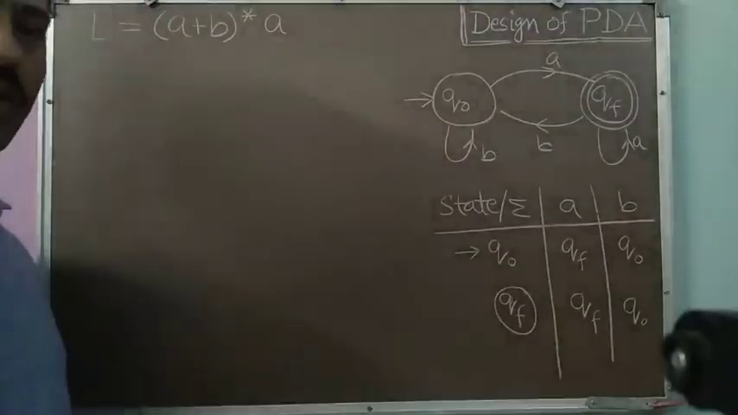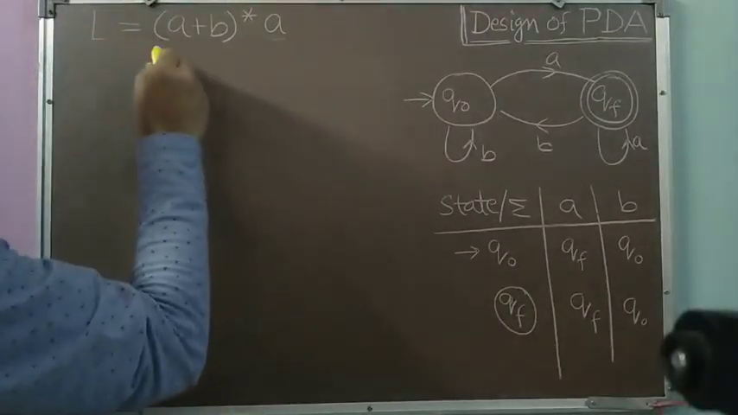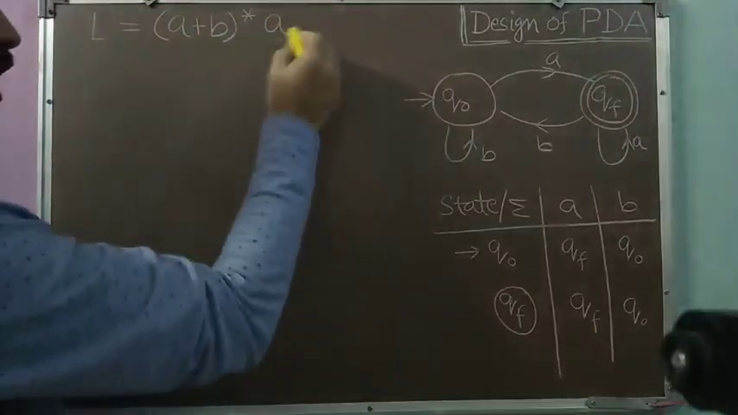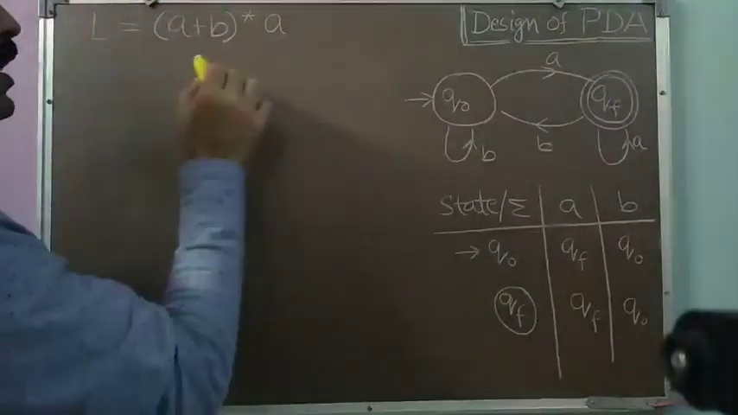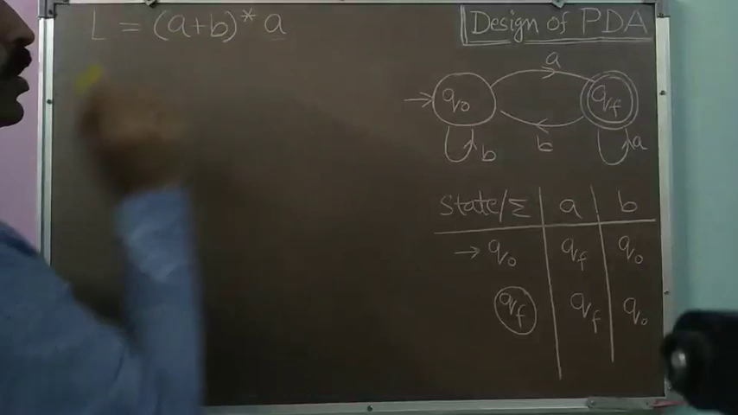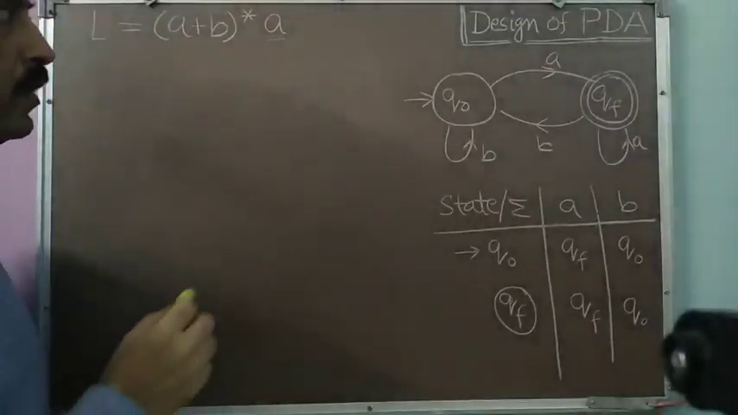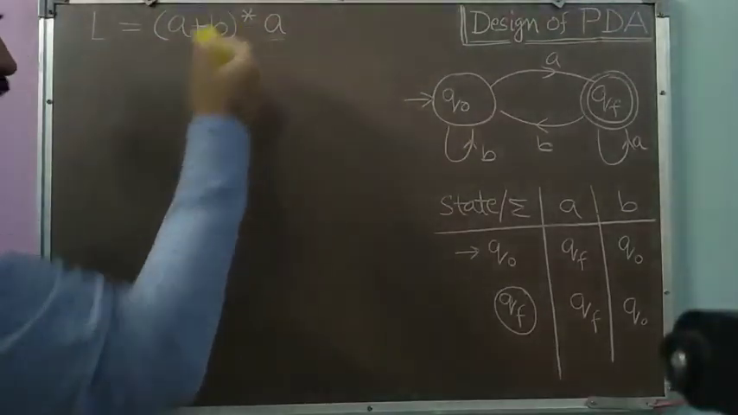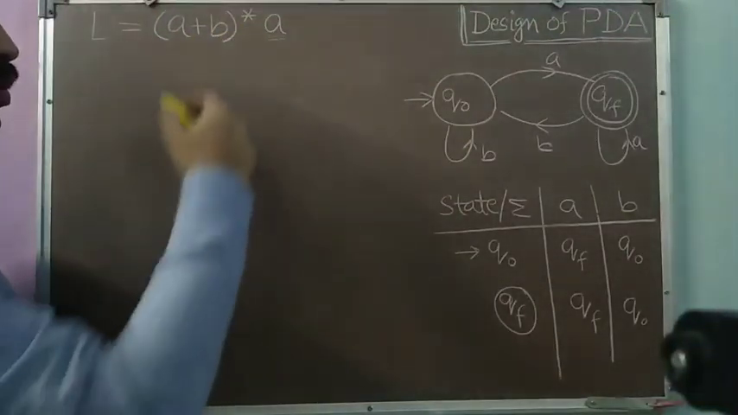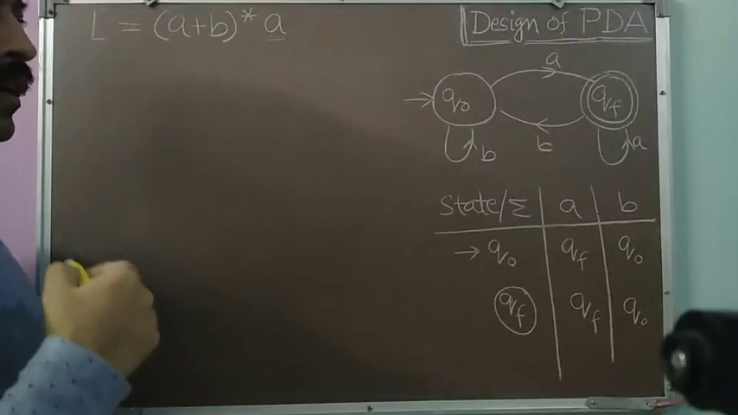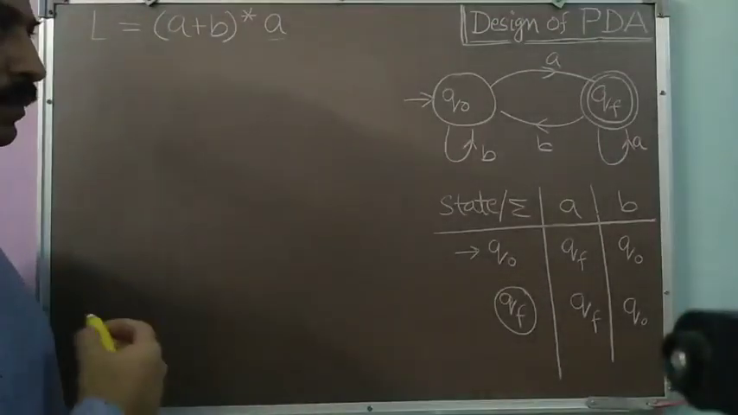Now we come to the solution of our fourth problem, that is L is equal to (A plus B) asterisk A, meaning thereby that the language is all words over A and B which end with an A. So this is the language, and as we know, this is a regular language. So corresponding to this regular language, we have to write a PDA.